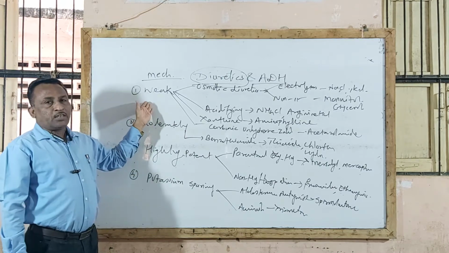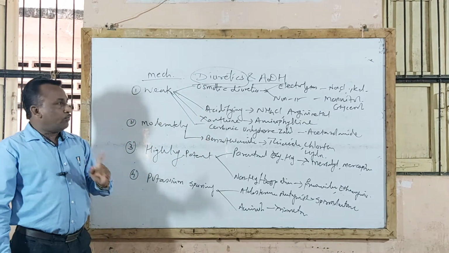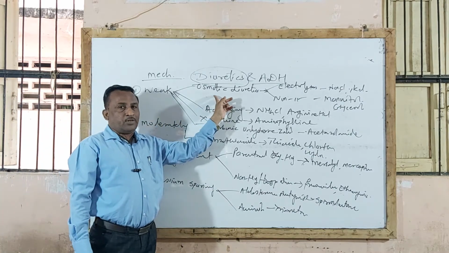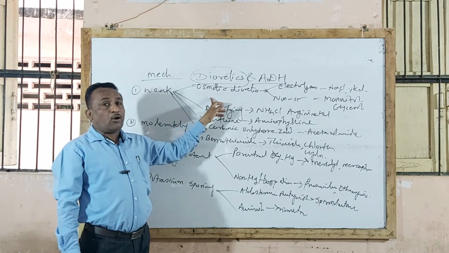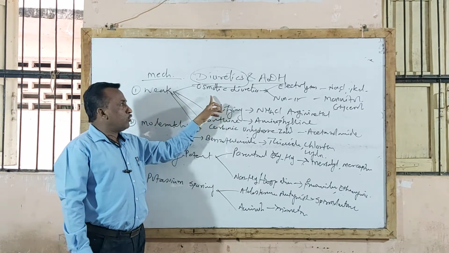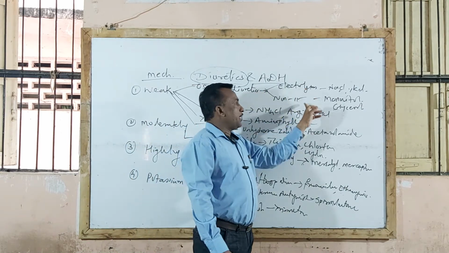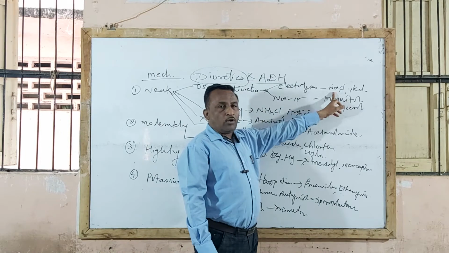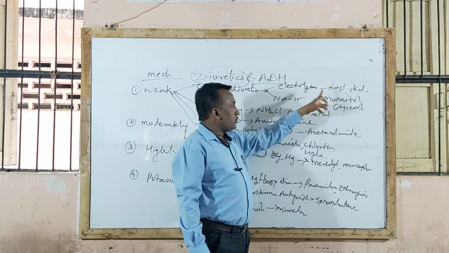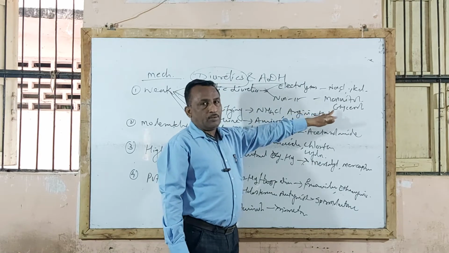Now weak diuretic agents are again divided into four types according to mechanism of action. First type is osmotic diuretic agents. As the name indicates, these agents act by osmosis mechanism. Again two types, electrolytes and non-electrolytes. Electrolytes, example sodium chloride, potassium chloride. Non-electrolytes, example mannitol and glycerol.